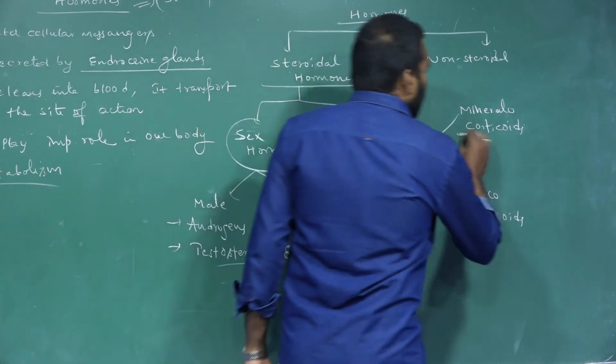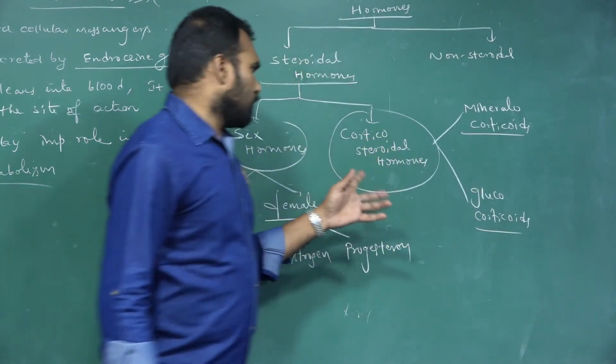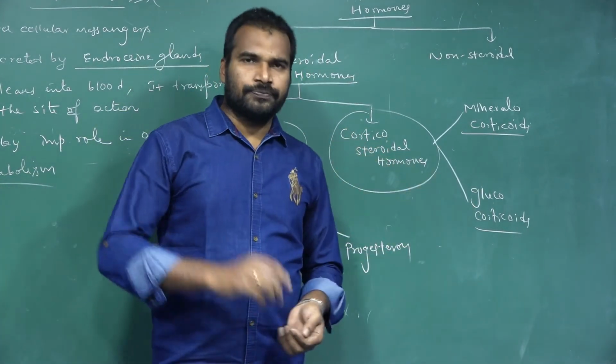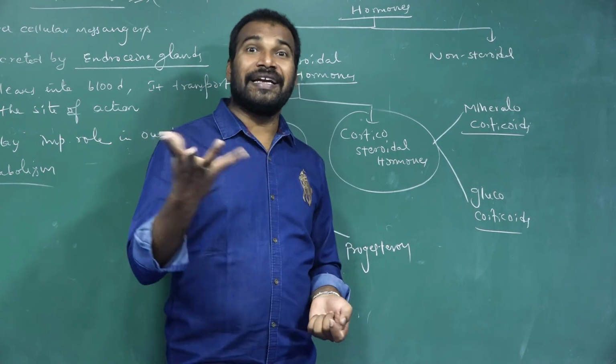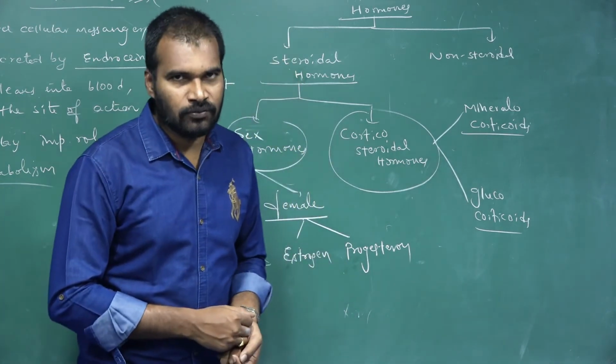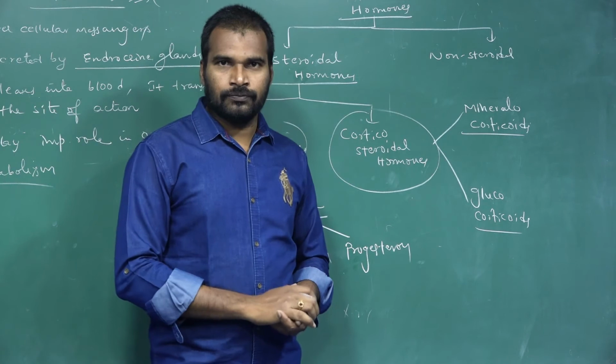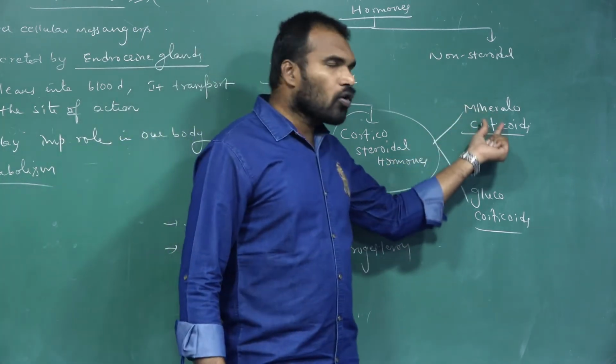And these corticosteroid hormones are secreted by the adrenal gland. Which gland? Adrenal gland.